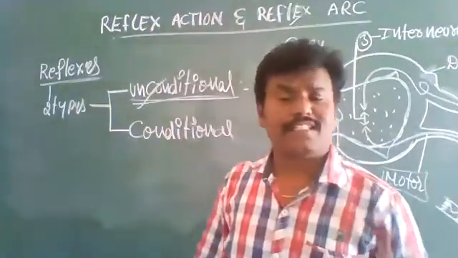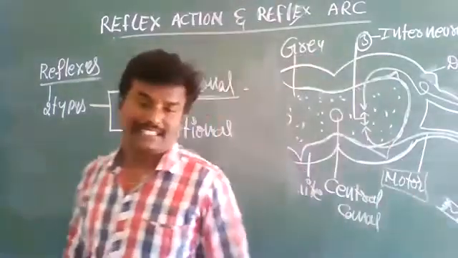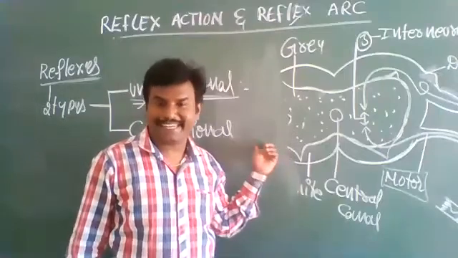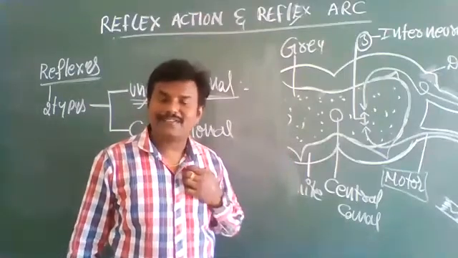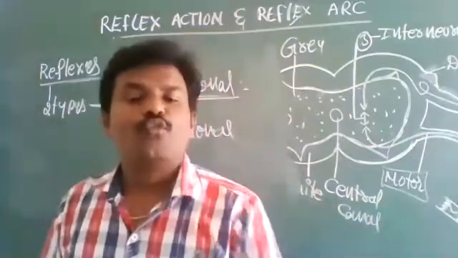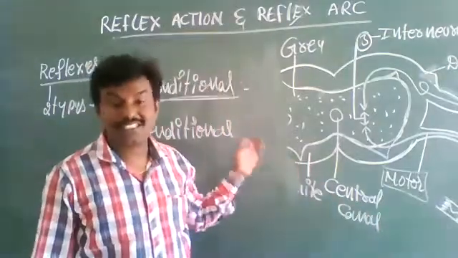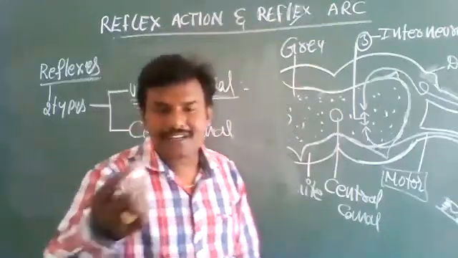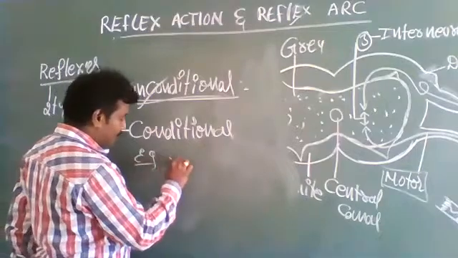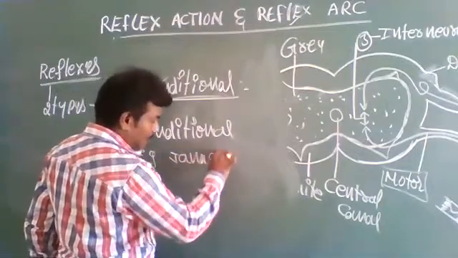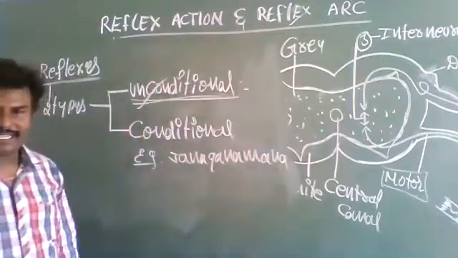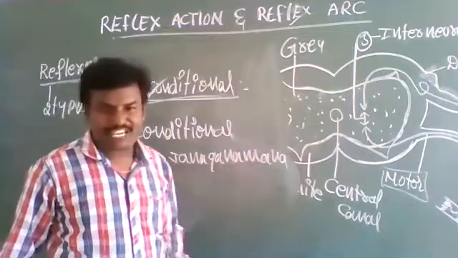Next, conditional reflexes. These reflexes are obtained by learning by doing. Whoever learns by doing adopts some reflexes. Such reflexes are called conditional reflexes. A classical example of conditional reflexes is what? Jana Gana Mana, the national anthem.